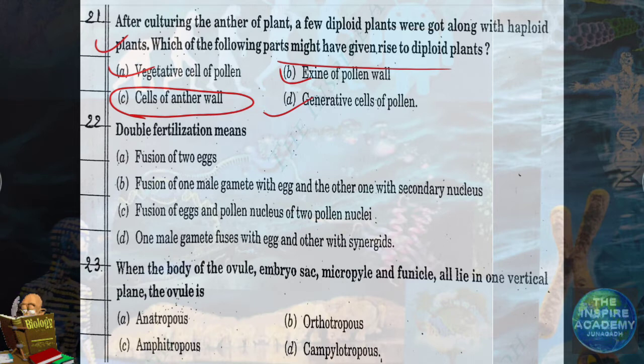Question number 22. Double fertilization means. What is double fertilization? It is a fusion of one male gamete with the egg and the other male gamete with the secondary nucleus. Secondary nucleus means the nucleus formed from the central cell, which has polar nuclei, that is called the secondary nucleus.